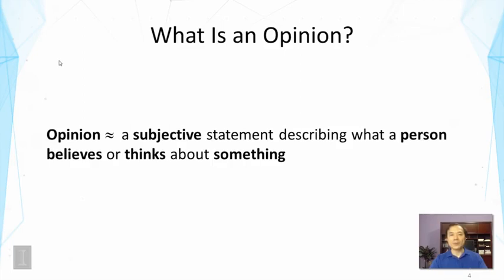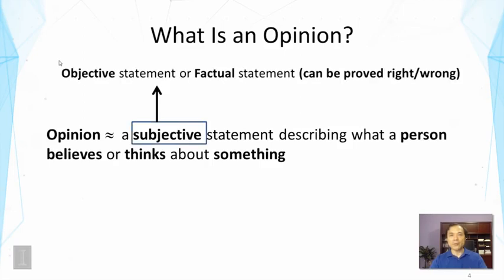So let's first look at the keyword subjective here. Now, this is in contrast with an objective statement or factual statement. Those statements can be proved right or wrong. And this is a key differentiating factor from opinion, which tends to be not easy to prove wrong or right because it reflects what a person thinks about something.